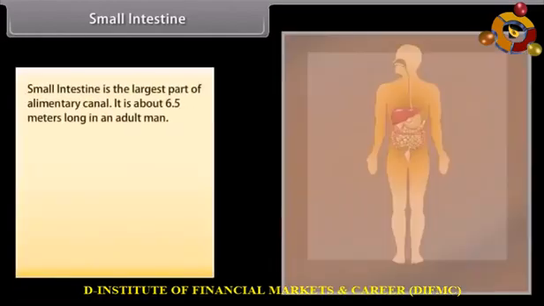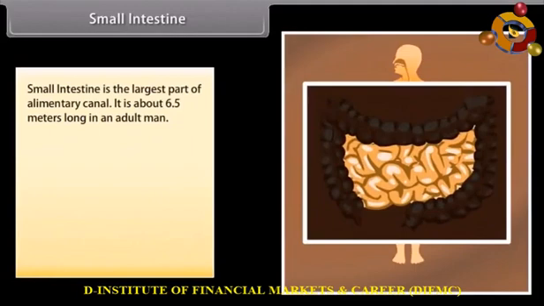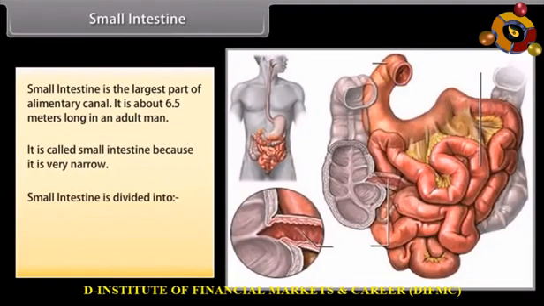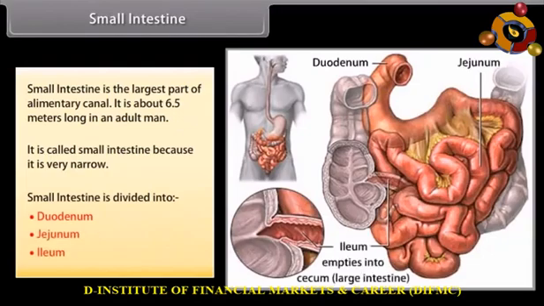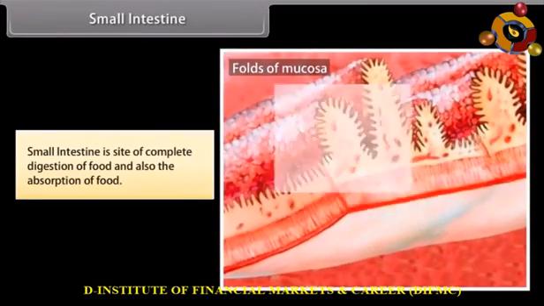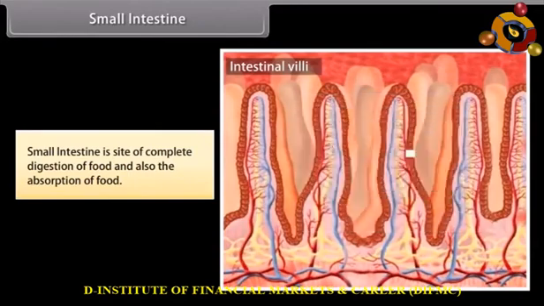Small intestine. Small intestine is the largest part of the alimentary canal. It is about 6.5 meters long in an adult man. It is called small intestine because it is very narrow. Small intestine is divided into duodenum, jejunum and ileum. Small intestine is the site of complete digestion of food and also the absorption of food.